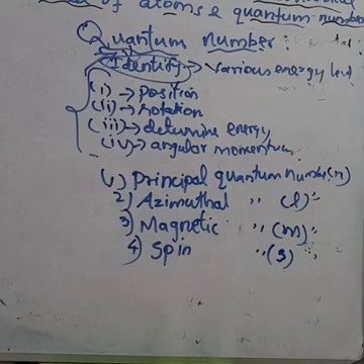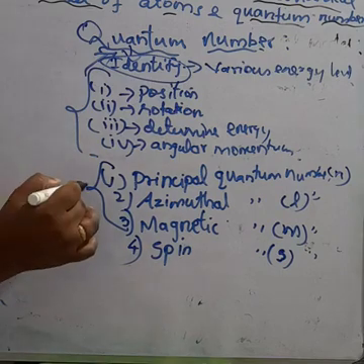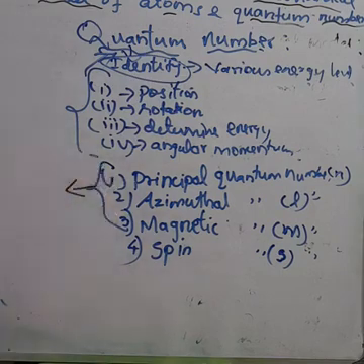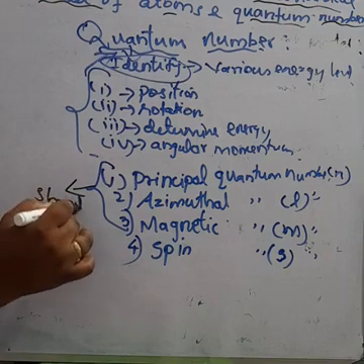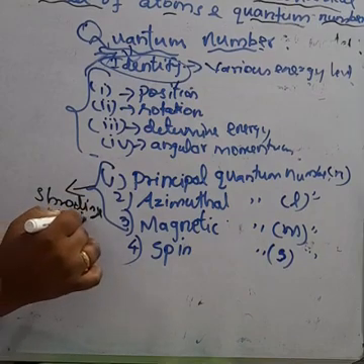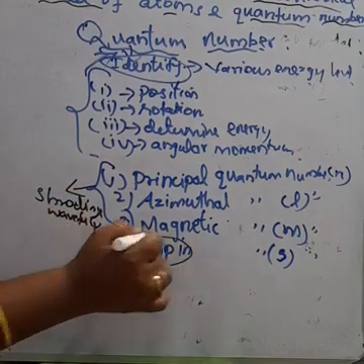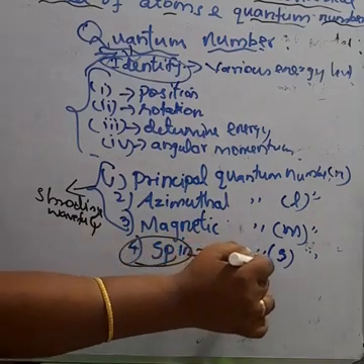Understood? The first three quantum numbers, the principal, azimuthal and magnetic quantum numbers, come from the solution of the Schrodinger wave equation, that is psi, the wave function. The last, the spin quantum number, arises due to the spinning of the electron about its own axis.